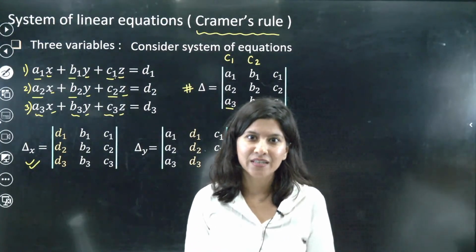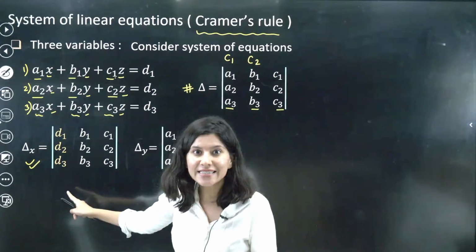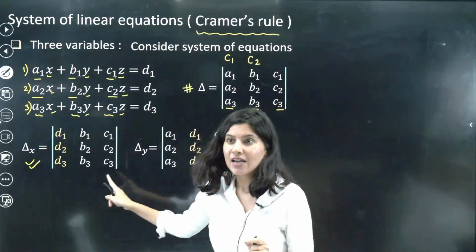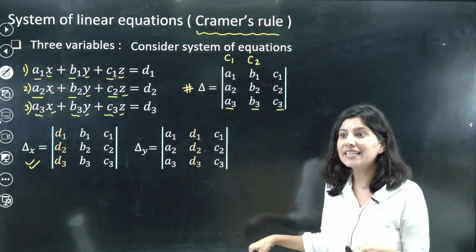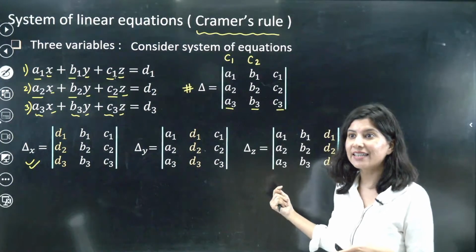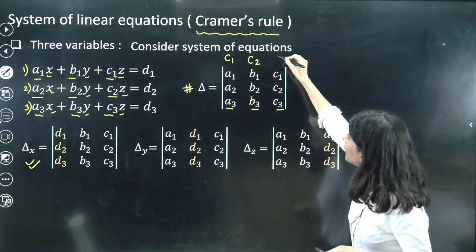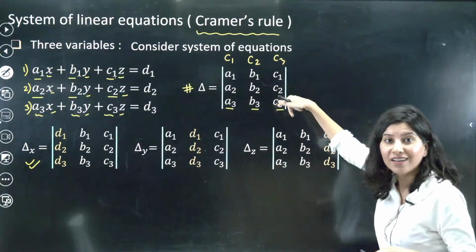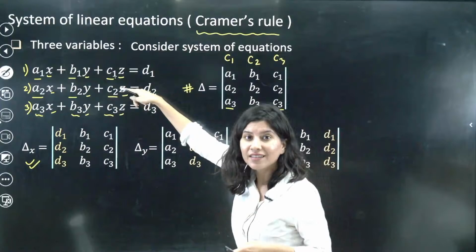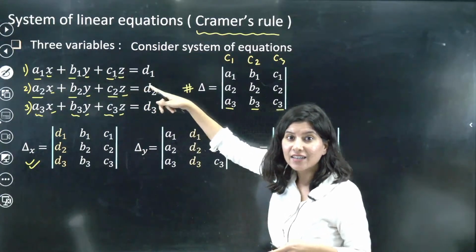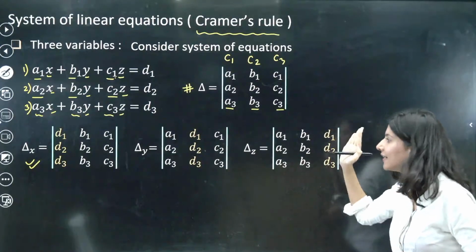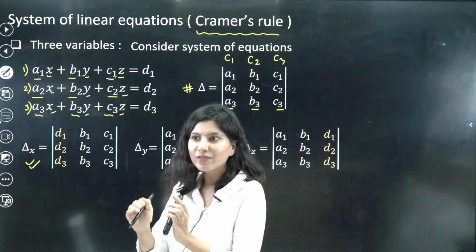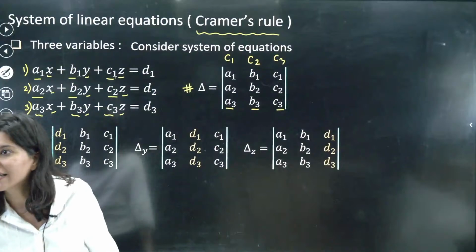Similarly, for del z, column number 3, which is C1, C2, C3, the coefficients of z, is replaced by the constants, so you get del z. All 4 determinants, this is how we obtain them. Is it clear?